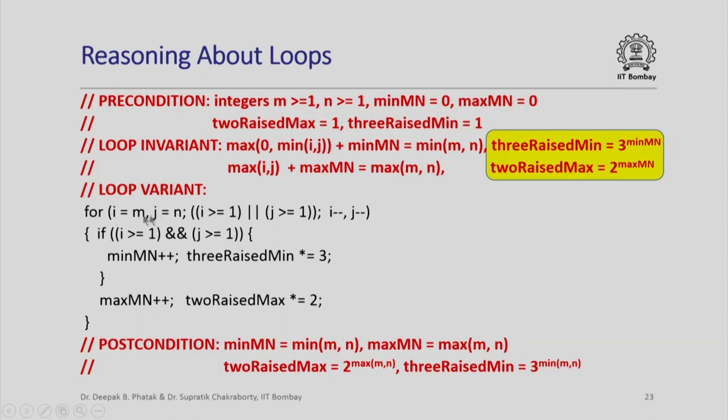i and j were both initialized to m and n, they were both decremented, and we iterated the loop as long as we had greater than or equal to 1 for at least one of them. When both of them finally became less than or equal to 0, we stopped the iteration, and min mn and 3 raised to min were incremented and updated as long as both of them were greater than or equal to 1. So this is really the loop invariant in our case.